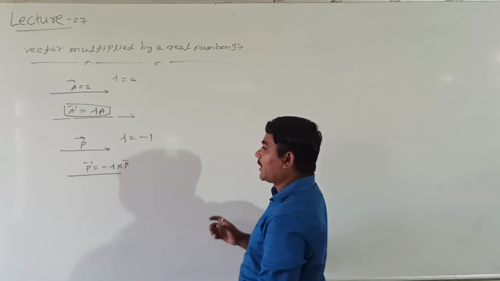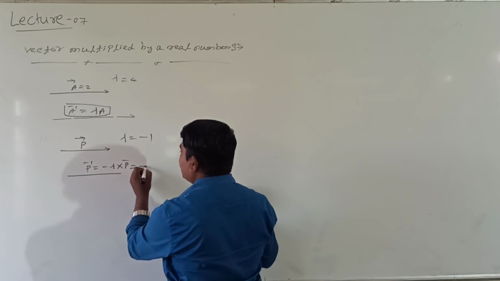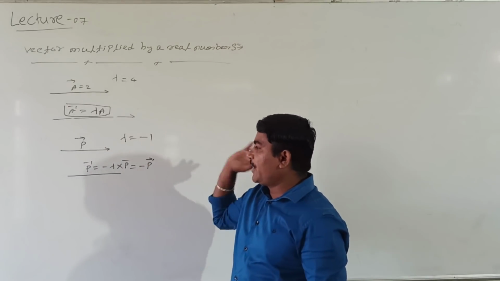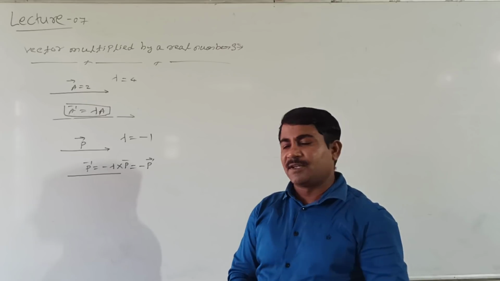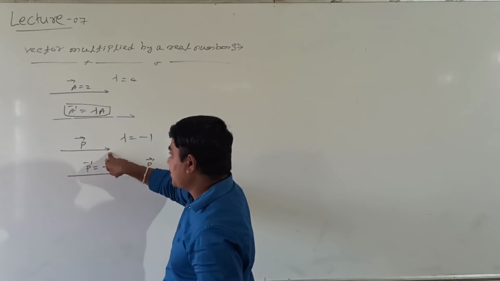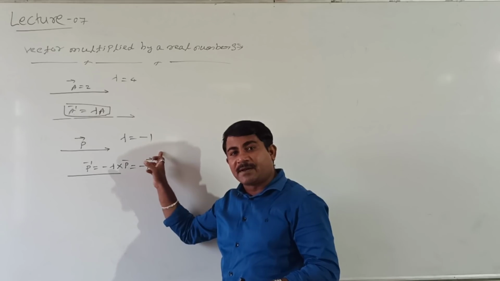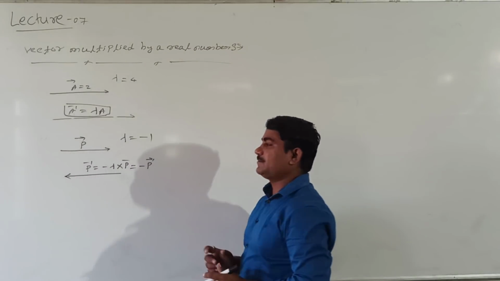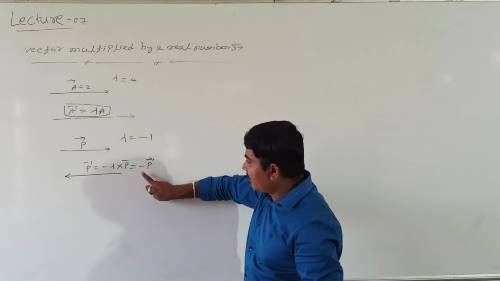Right? What is it actually? This is equal to how much? Minus of P, minus of P, because lambda equals minus 1. Then what about the direction? The direction was actually in this direction. When it is multiplied by a negative number, then what happens? The direction goes in reverse, because it is multiplied by a negative number.